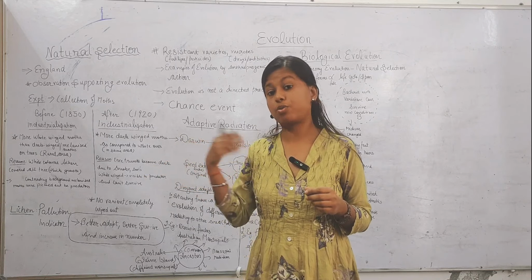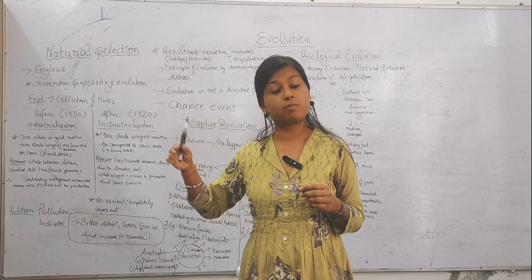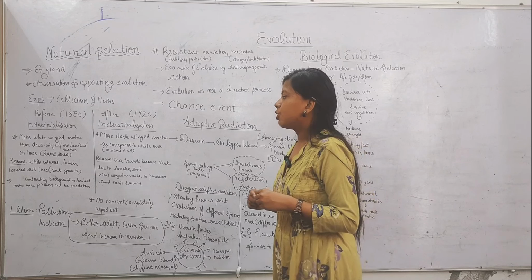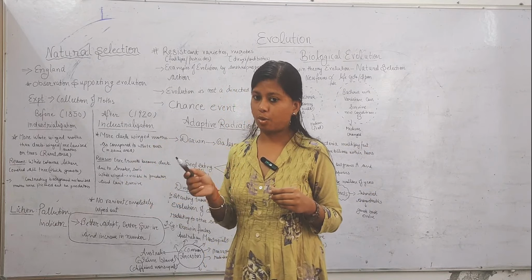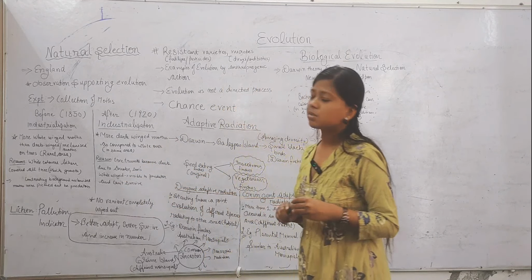So dark winged moths become more in number as compared to white moths.